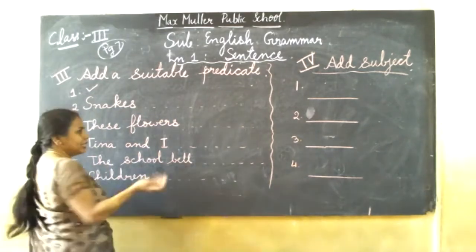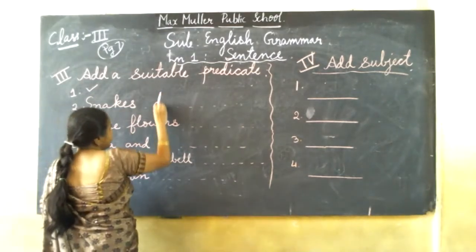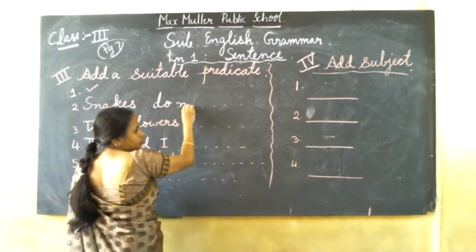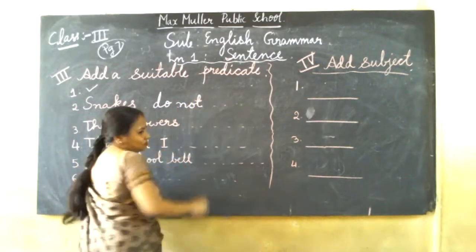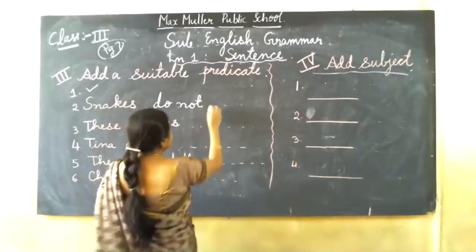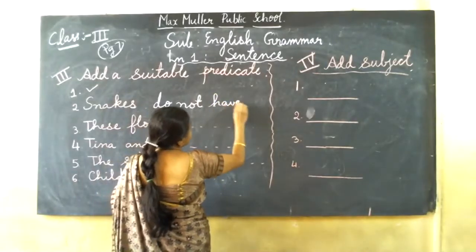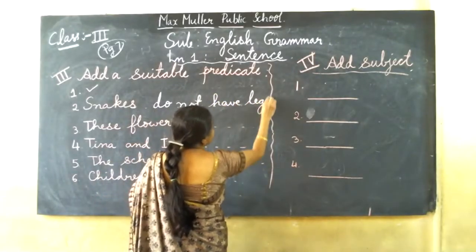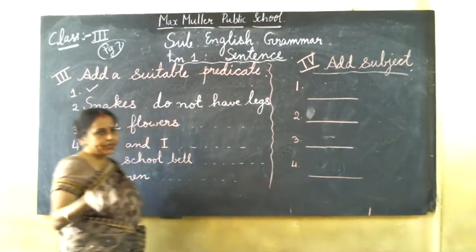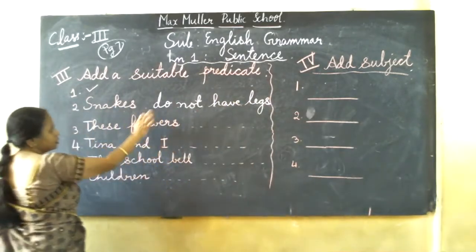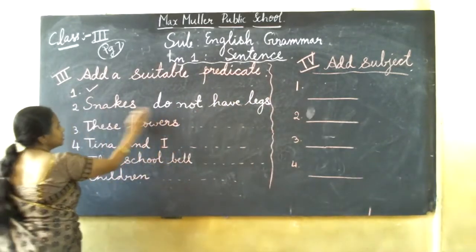Snakes do not have legs. You write the predicate here: do not have legs. You can write any meaningful predicate. So this is a subject, this is a predicate.